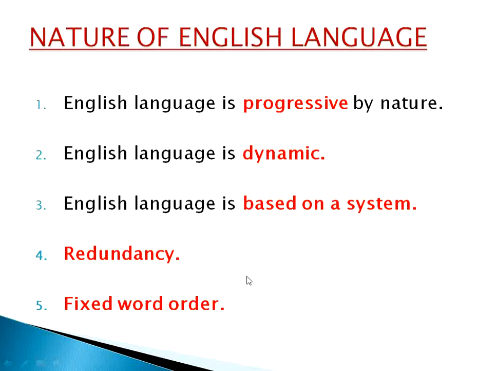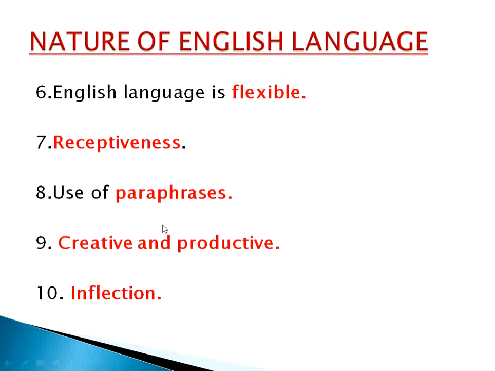So in this sentence we can say that the hunter is the subject, killed is the verb, the tiger is the object. So the subject, the verb and the object we are putting in a particular form. It has a fixed word order. From that point of view, we can say English language has fixed word order. So this is a nature that is related to what language? English language.